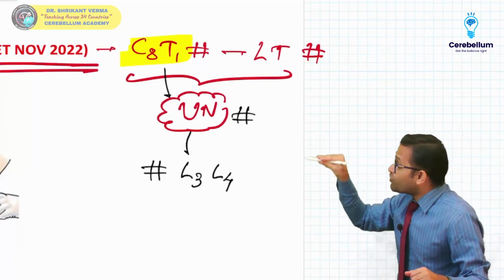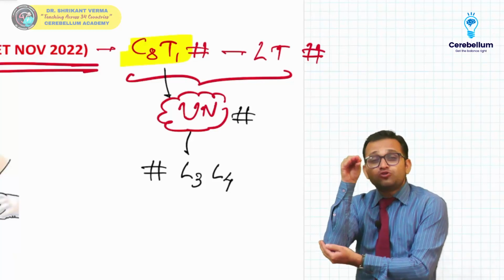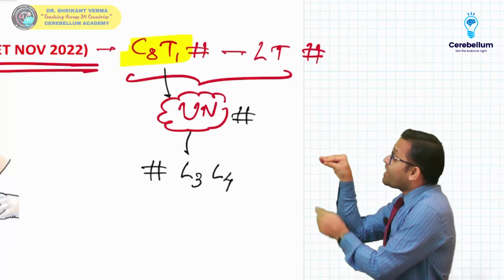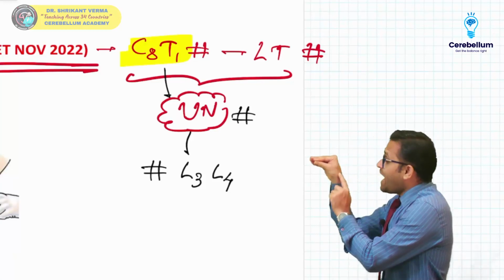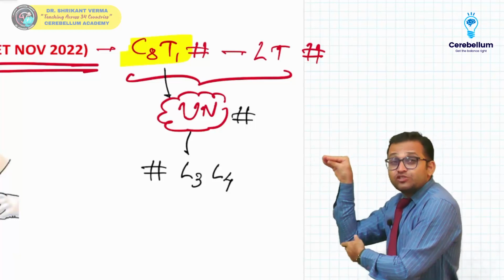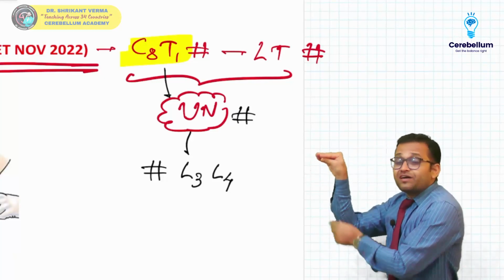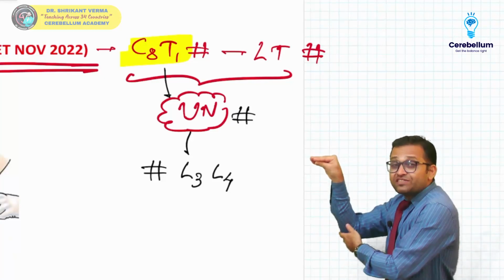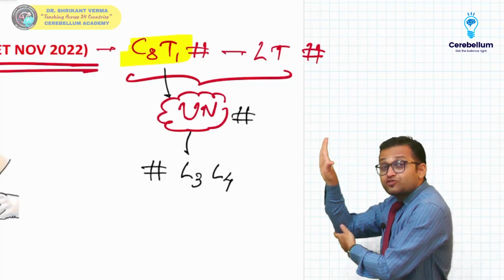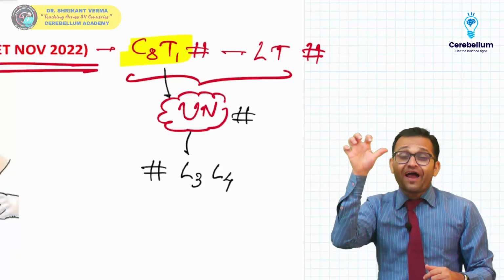What is the function of these lumbricals? These are responsible for the pen holding position. Yes, these are responsible for the babaji ka thullu position. So you can remember these lumbricals are responsible for flexion at the metacarpophalangeal joint, and extension at the interphalangeal joint. So if the median nerve and ulnar nerve both are damaged, do the opposite: where there was flexion, do extension, and where there was extension, do flexion. So this is complete claw hand.